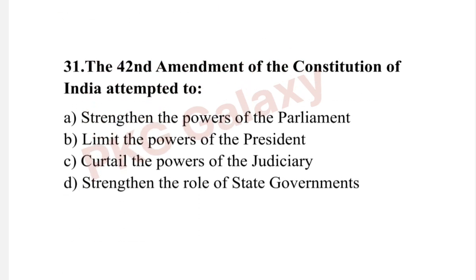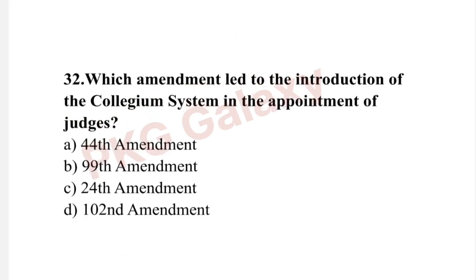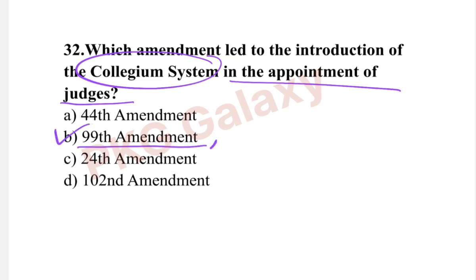Next question. The 42nd Amendment of the Constitution of India attempted to? The correct answer is option C, curtail the powers of judiciary. Next question. Which amendment led to the introduction of collegium system in the appointment of judges? The correct answer is option B, 99th Amendment in the year 2014.